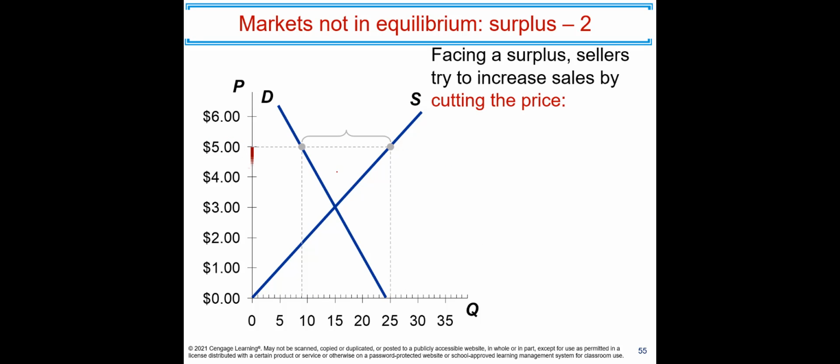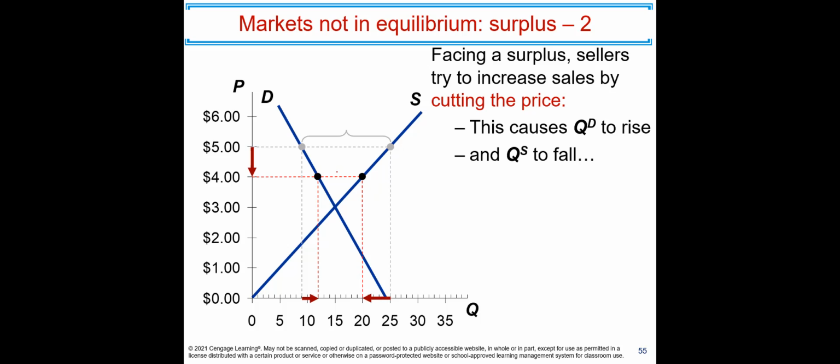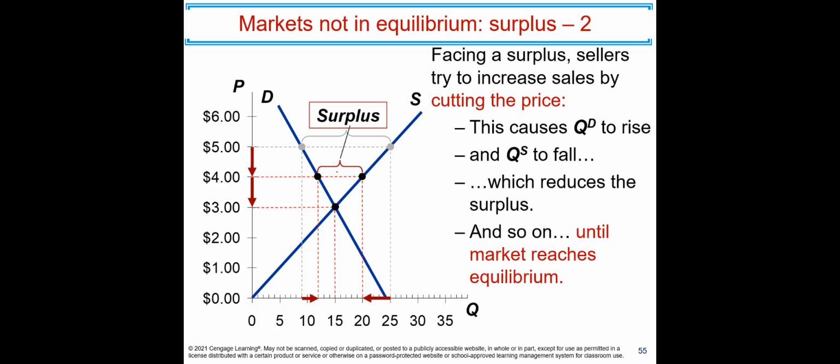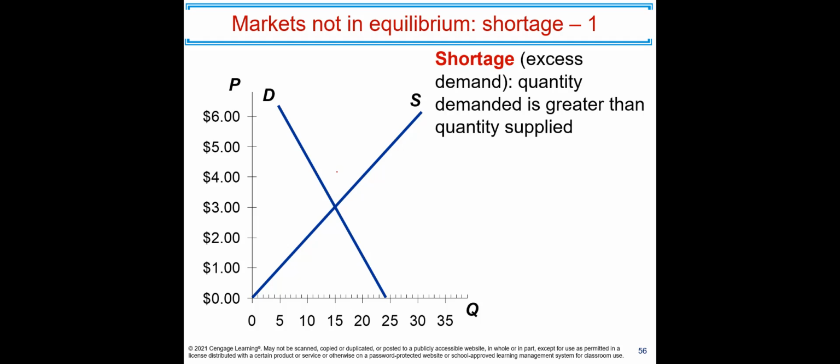If that happens, what is going to happen in the market? There's going to be a downward pressure on the prices. Facing a surplus, sellers try to increase sales by cutting the prices. This causes quantity demanded to rise and quantity supplied to fall, which reduces the surplus. But we are not going to stop here. It's going to go until the market reaches equilibrium. So there is going to be a downward pressure on prices until we reach the equilibrium.